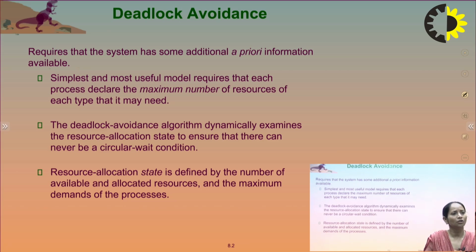The deadlock avoidance algorithm dynamically examines the resource allocation state to ensure that there can never be a circular wait condition. As I already discussed, circular wait means P0 is waiting for a resource that is held by P1, P1 is waiting for a resource that is held by P2, and so on up to Pn minus 1 is waiting for a resource that is held by Pn, and Pn is waiting for a resource that is held by P0. So there is a circular wait condition.